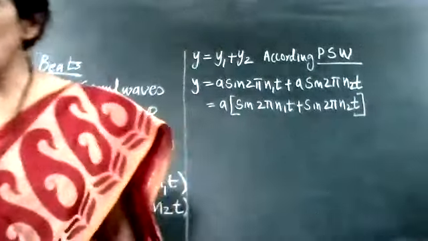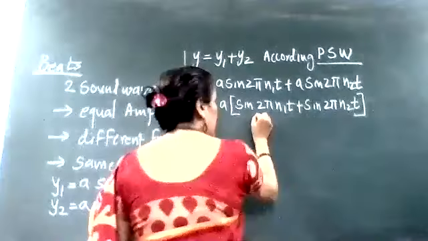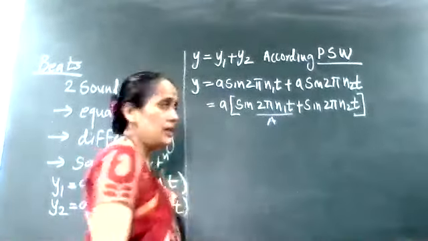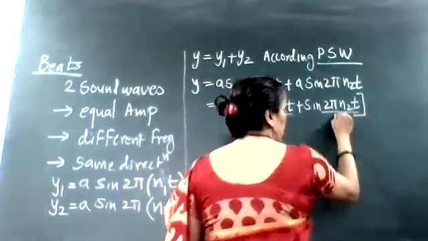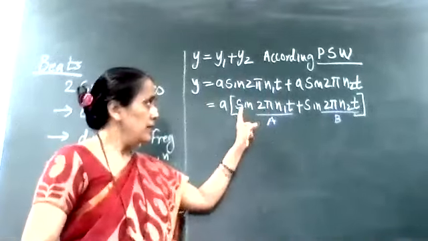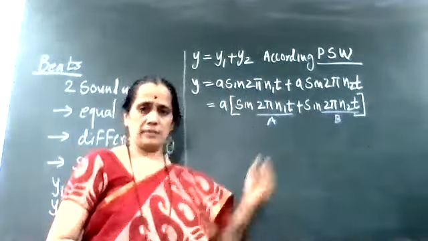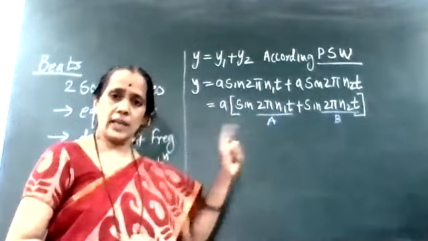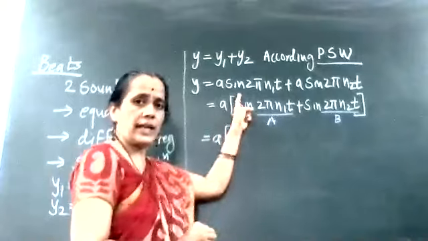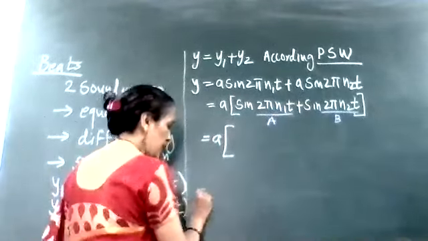Clear? Now, I can use trigonometry. For this 2πn1t, I can assume A. For this 2πn2t, I will assume B. What am I getting inside the bracket? Sin A plus sin B. And for sin A plus sin B, by trigonometry, how are we going to solve? We have a formula.